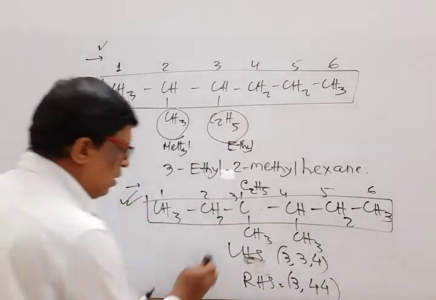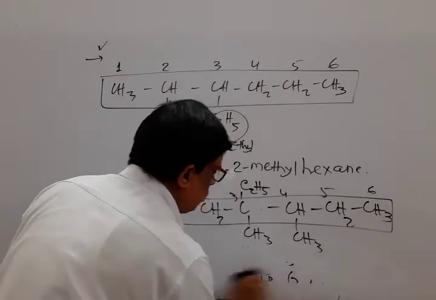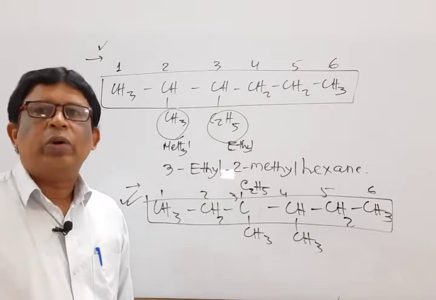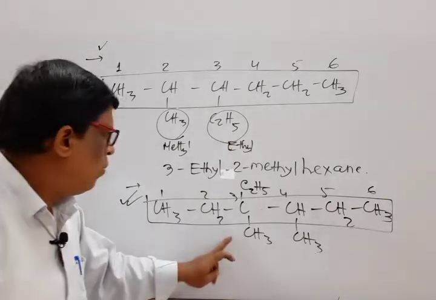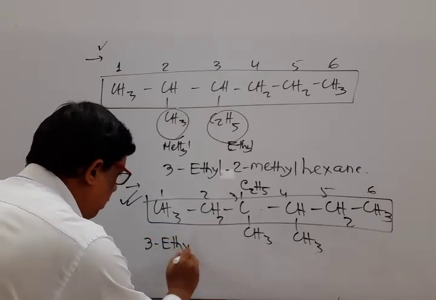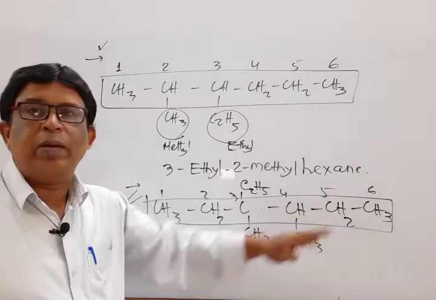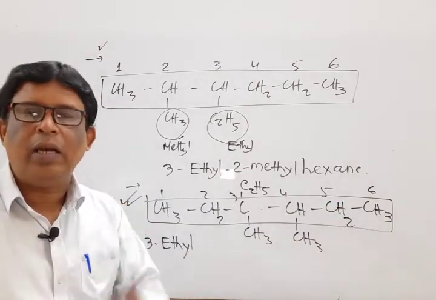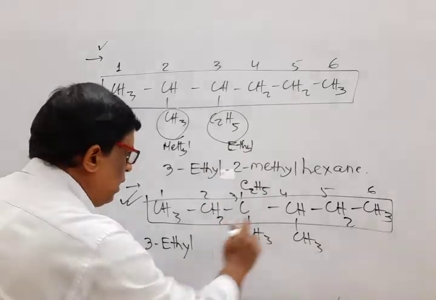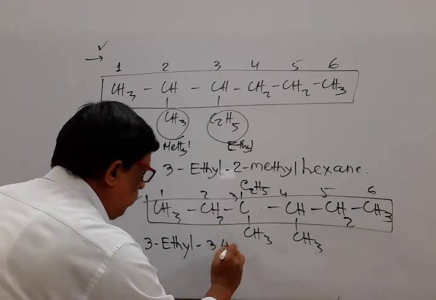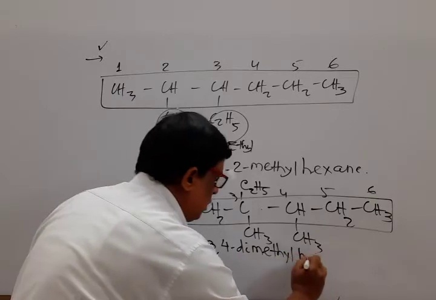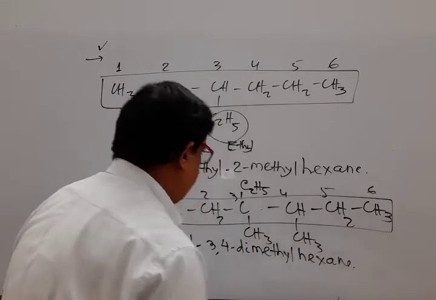So what is its name? Mark that. Two types of group are there, one is methyl and one is ethyl. In alphabetical order, ethyl comes first. What is its number? 3. So write 3-ethyl. Remember that however long the chain may be, the name must be a single word, that means no gap. So 3-ethyl, then 3,4-dimethyl, and the 6 carbon chain, that is hexane.